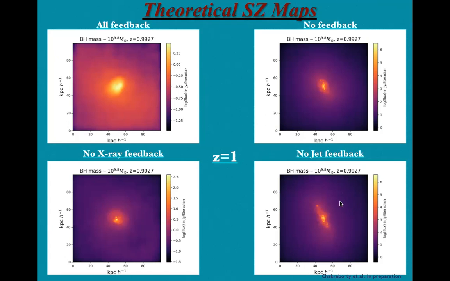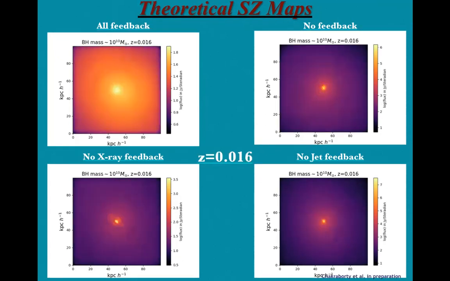From these four images, we have found that the SZ signal is almost similar and highest for no feedback and no jet feedback modes, that it gets reduced in the case of no X-ray feedback, and is the lowest for the all-feedback mode. This is for the redshift around 1.